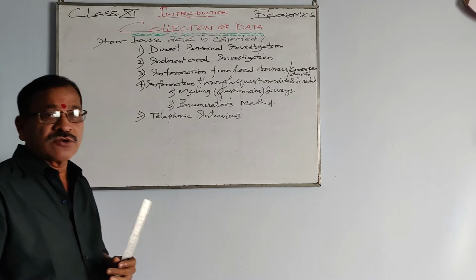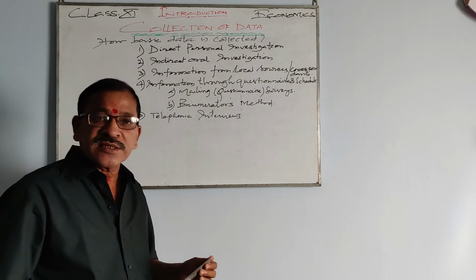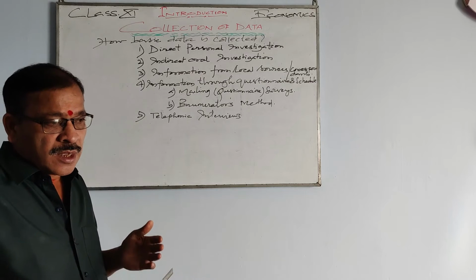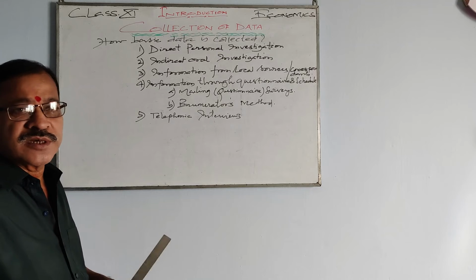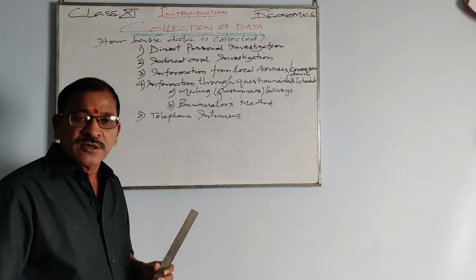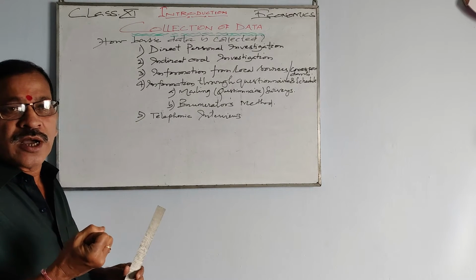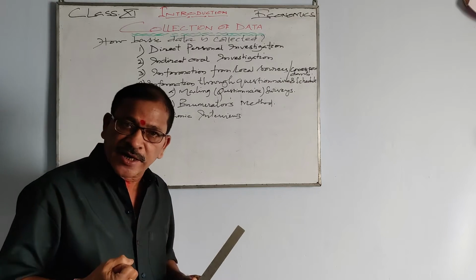Second is indirect oral investigation. In this, the investigator rather doesn't go to the person concerned to inquire or to collect the data.